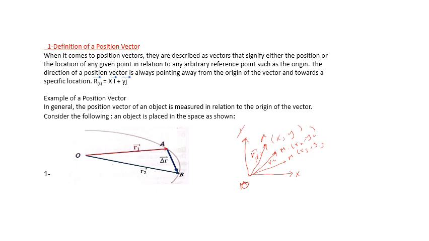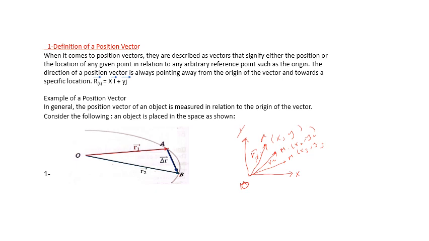Example: this is a moving particle along this trajectory, at this instant at point A, at this instant at point B. We join O with A, we get r1 of A, and here we have r2 of B. From A to B, delta r is called the displacement vector for the moving object.